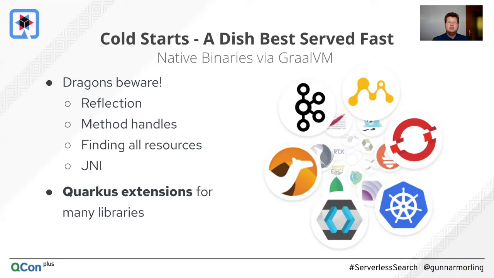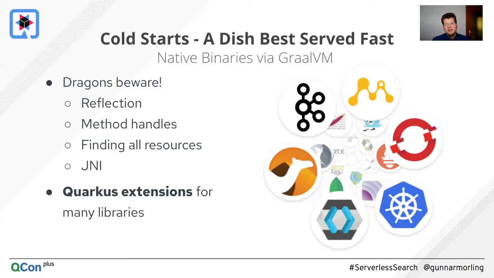Instead, you need to announce, you need to configure which are the types you are going to reflect on. So this is why if you take such a library as, say, Jackson, you just cannot take it and it would run out of the box in a native binary. In all likelihood, you need to do some preparatory steps for that.